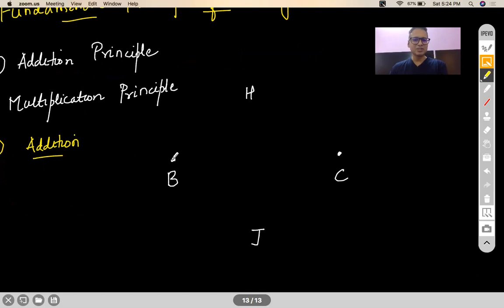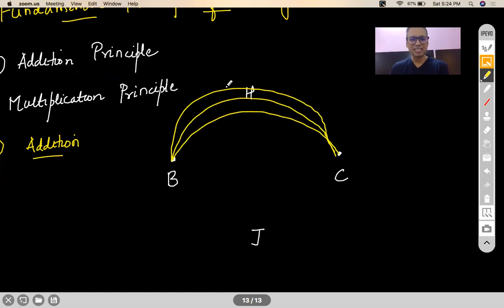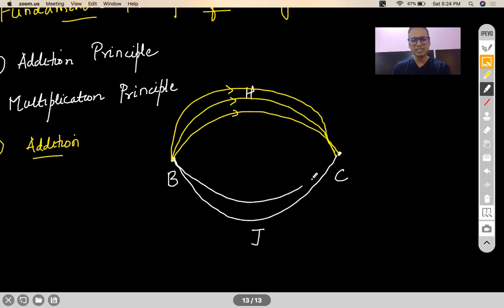Through Hyderabad there are three bus services which take you to Chennai. All of them go via Hyderabad. Let's say one is the KSRTC, another is the APSRTC, Andhra Pradesh State Road Transport Corporation, and the other is some private bus service like Parveen Bus. And then through Jolarpet, which is a place in Tamil Nadu, let's say 4 bus services take you to Chennai via the route which crosses Jolarpet.